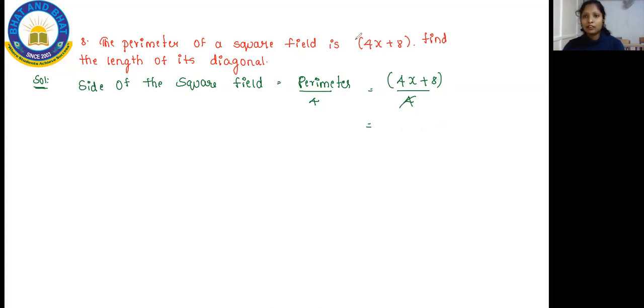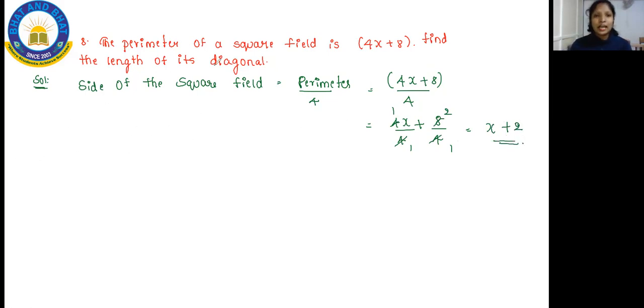Or you people can also just go with this method, that is an easy one. 4x by 4 plus 8 by 4 you do. Wait, I'll write neatly. Yes, 8 by 4 you do. So now 4 and 4, it's a common one, you just take it as common, or you can cancel here. 4 ones are 4, 4 twos are 8. So now your answer stays as x plus 2.